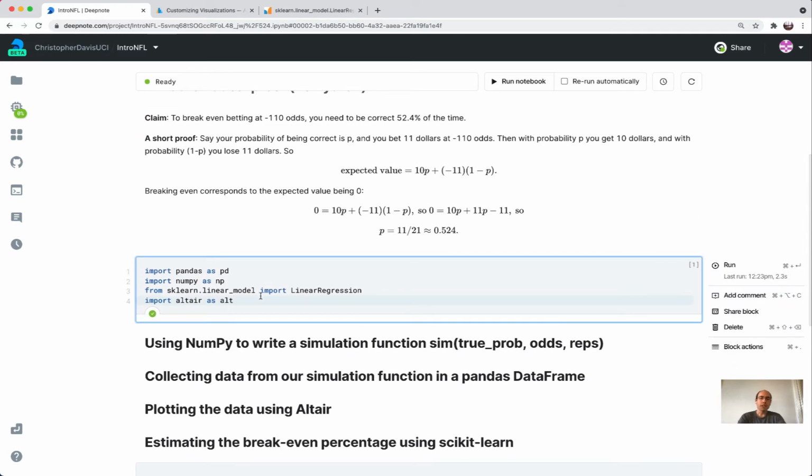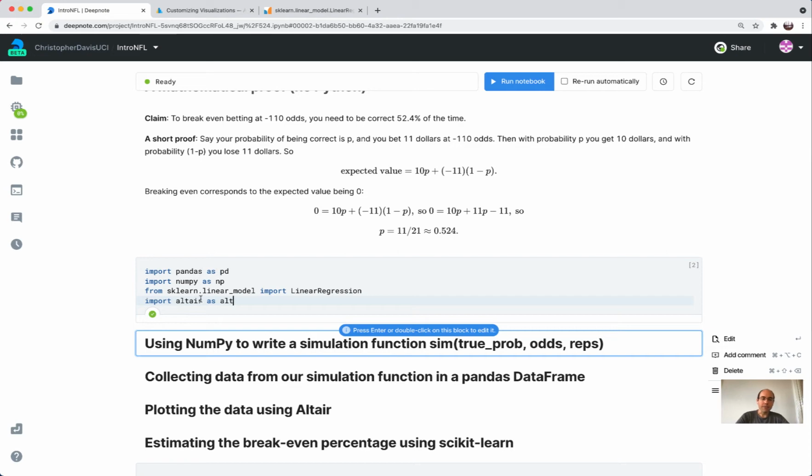So first thing I'm going to do is import these 4 different libraries that I want to use. They're pandas, NumPy, scikit-learn, and the one I know least well and the least famous one is Altair, but it's a visualization library, and I just recently discovered it, maybe about 2 weeks ago, and I already feel like I'm much more comfortable with it than I am in Matplotlib, which is the default visualization library in Python. That one I've been using for years, but I've never felt super comfortable with it.